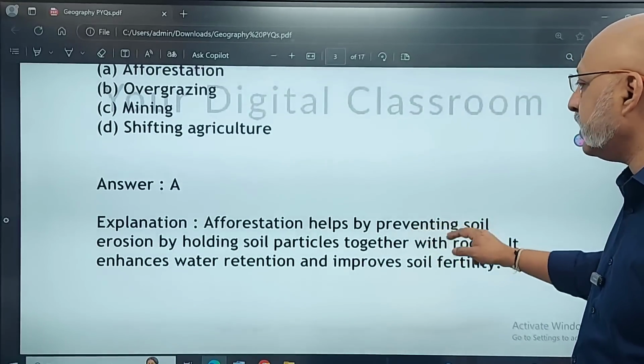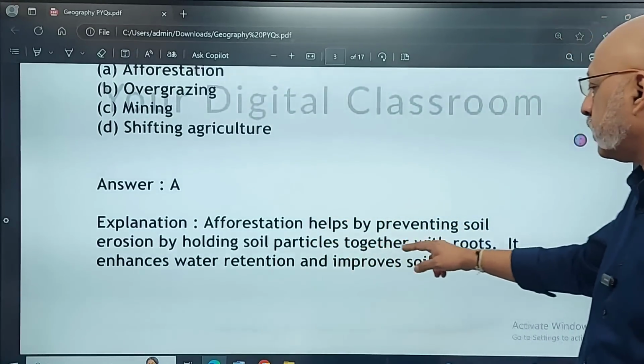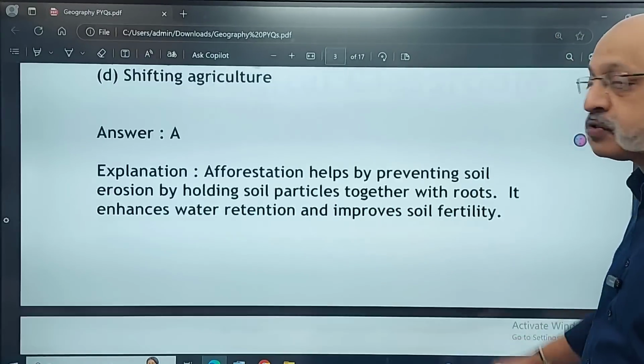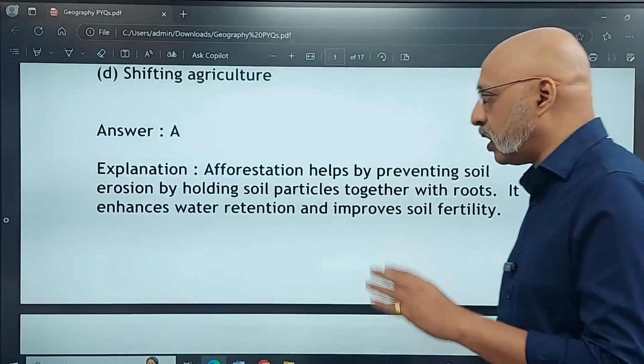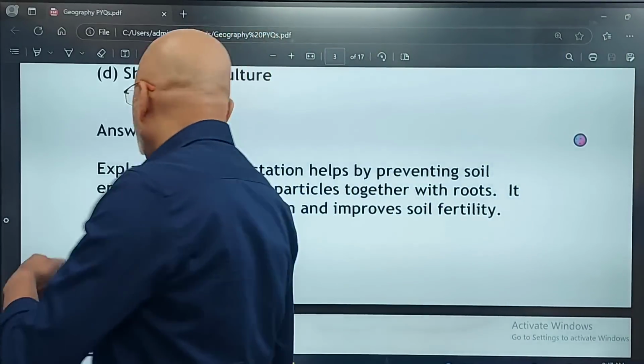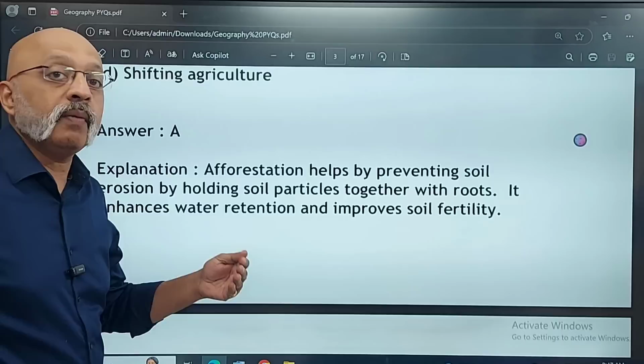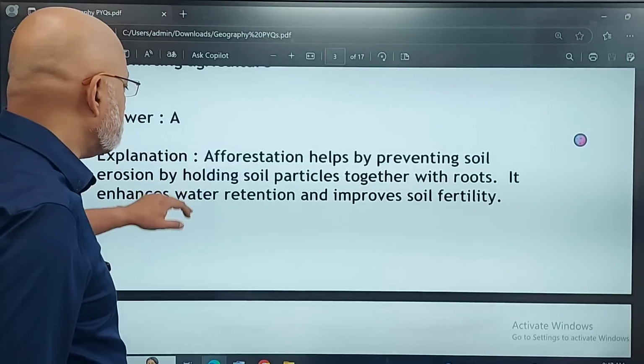Afforestation helps by preventing soil erosion by holding soil particles together with roots. It enhances water retention and improves the fertility of the soil. I've given this explanation so that in case anything comes as a reasoning question, you will be equipped to answer something like that.